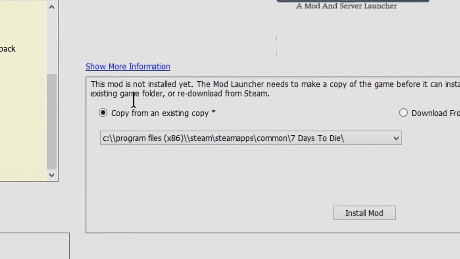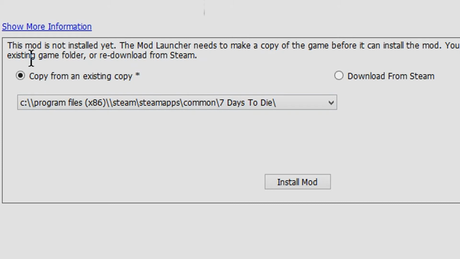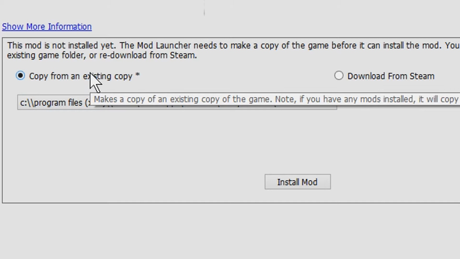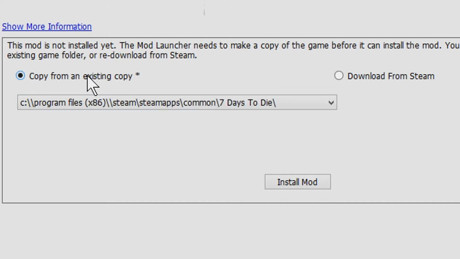Now you can see that in the middle section it'll say the mod is not installed yet. The mod launcher needs to make a copy of the game before it can install the mod. You can make a copy of an existing game folder or re-download from Steam. The main reason I told you to reset your game files in Steam is because it is a lot faster to just download the mod files than have to re-download the entire game again from Steam. So this should hopefully save you a ton of time.